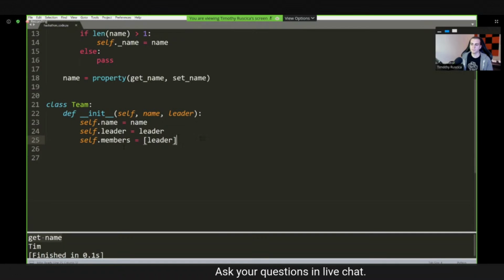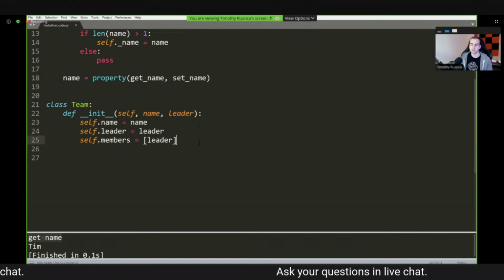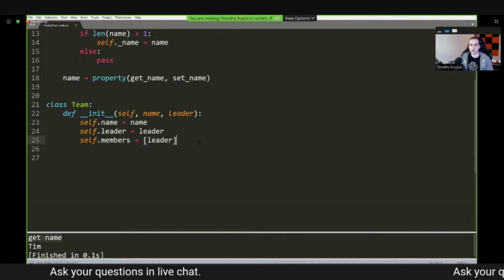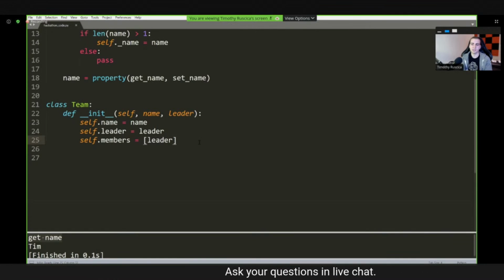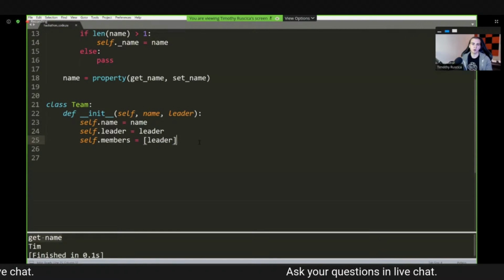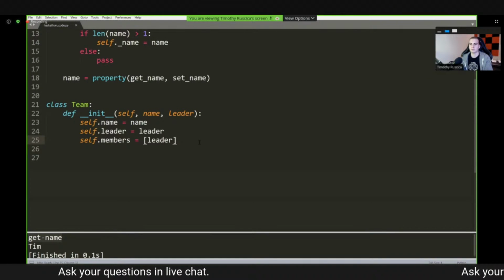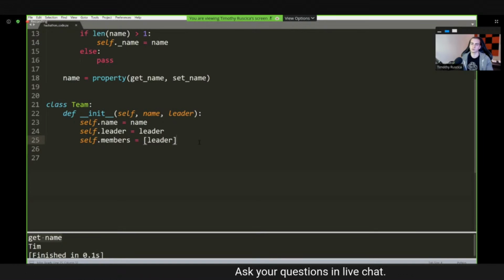You'll see how this works as we go through, but just note that what I did here is I defined an attribute that is not equal to one of the passed in arguments. And quite often we do that. We want to have some things that are properties or attributes of all of our different instances, but we don't need to explicitly pass them in. For example, if we want to have a team, like say we're looking at Pokemon, for example, which is actually an example I'm going to do next. All of those Pokemon are either dead or alive, right? I don't need to pass in by default whether it's dead or alive. We're just going to assume it's alive, and we'll have some property on there that says, self.alive equals true, right?